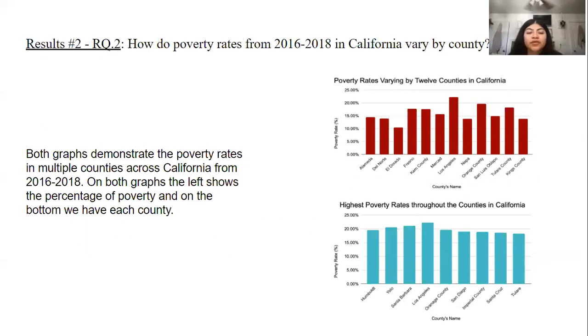How do poverty rates from 2016 to 2018 in California vary by county? The graphs shown on the right are demonstrating the poverty rates throughout some counties in California between the years 2016 to 2018. The graph on top is comparing 12 random counties throughout California, and the graph on the bottom is comparing only the counties with the highest poverty rates throughout California. As a result, Los Angeles County has the highest poverty rate.